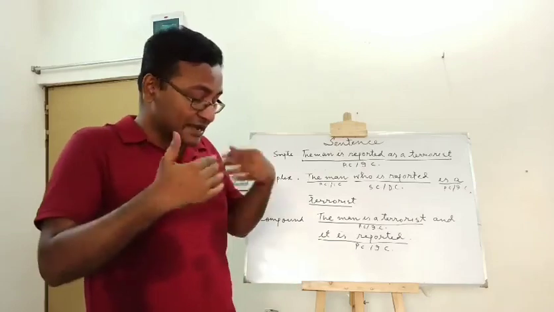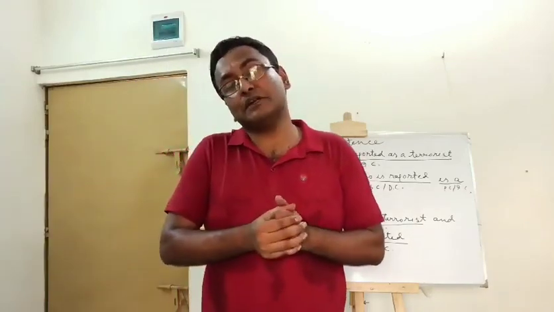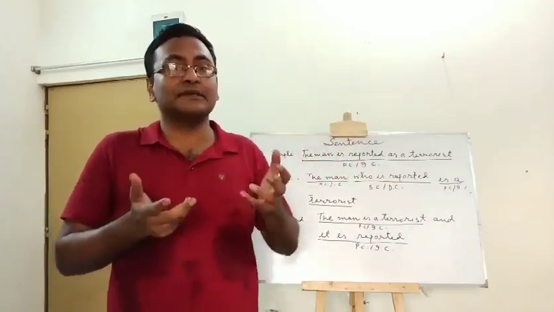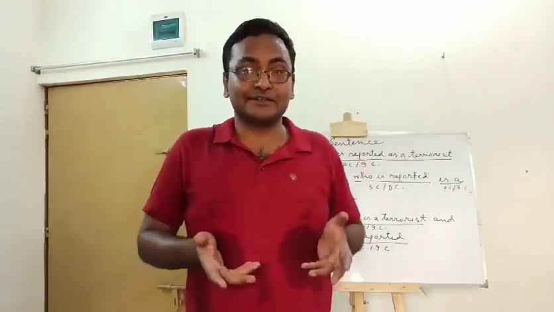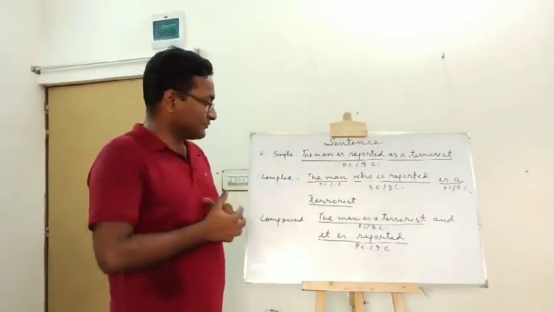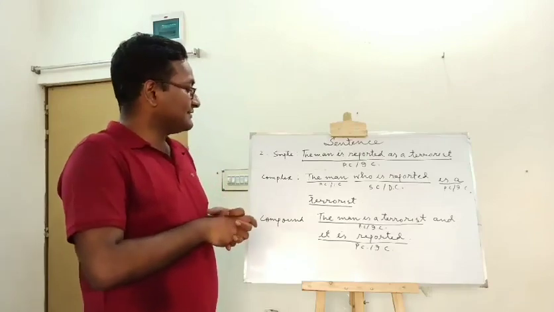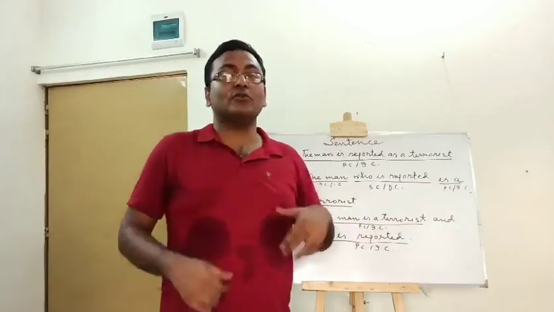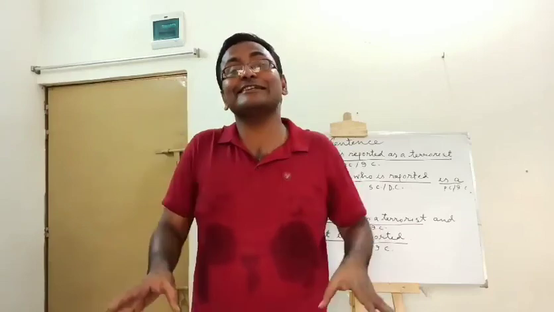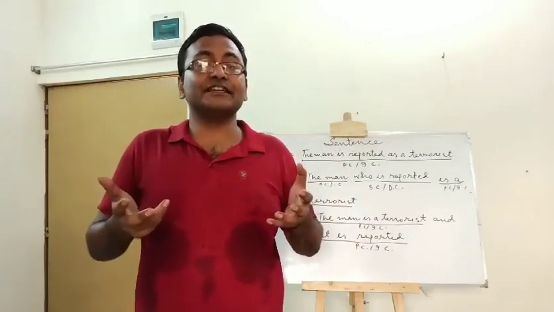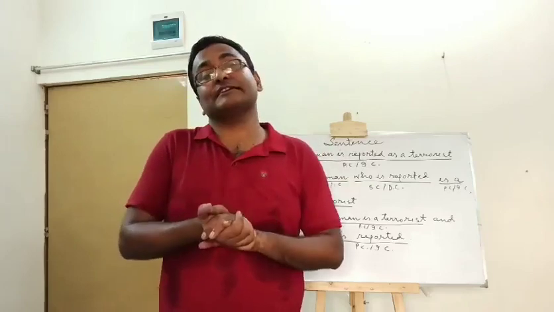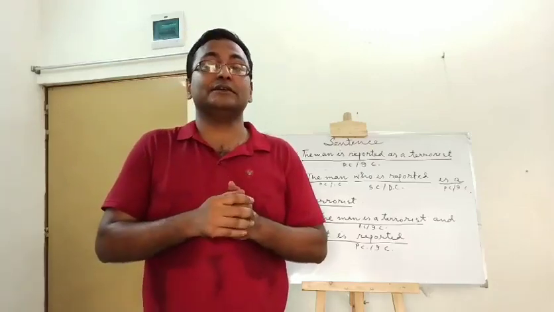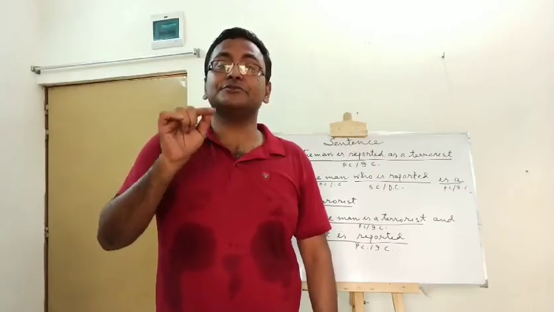And if I ask you to transform the sentence into a compound one, you have to think that you need to divide the sentence into two parts, and both the parts will be principal clauses or independent clauses. Look, the man is a terrorist. This is the first principal clause. It is reported. This is the second principal clause. And they are connected by and. What is and? And is a coordinating conjunction. And coordinating conjunctions are used in compound sentences. So, at the time of transforming a sentence into another one, you need to judge clauses, you need to judge connectors.